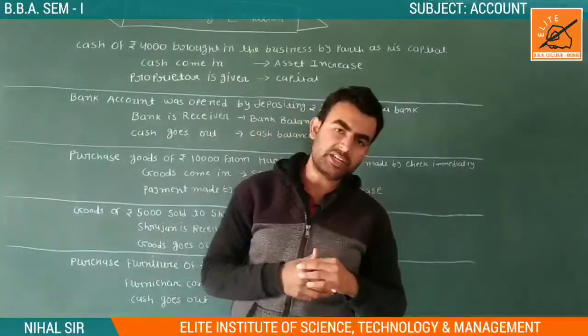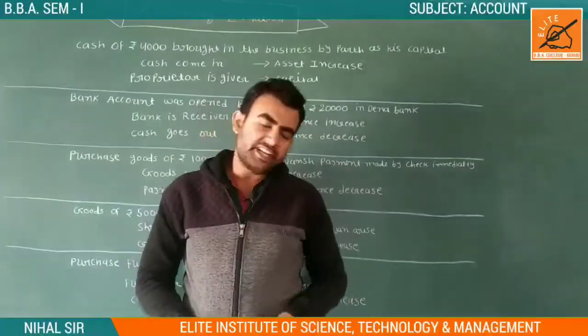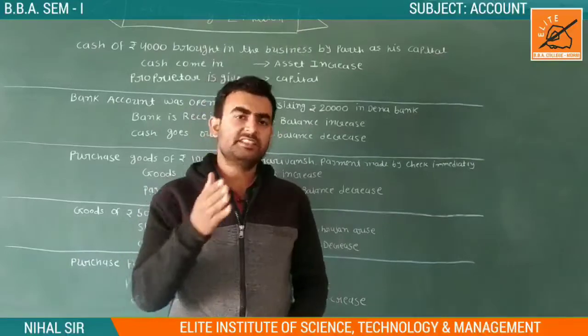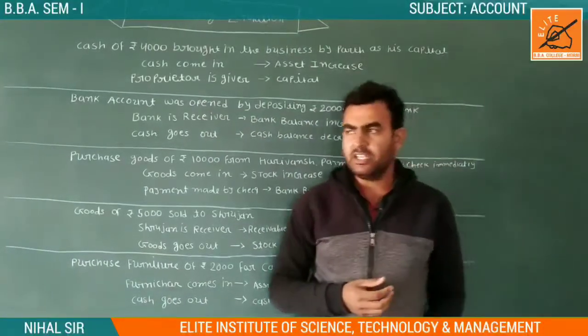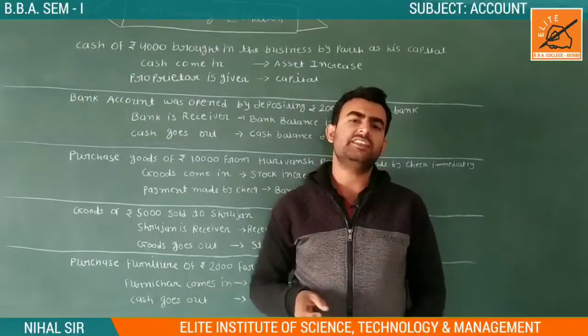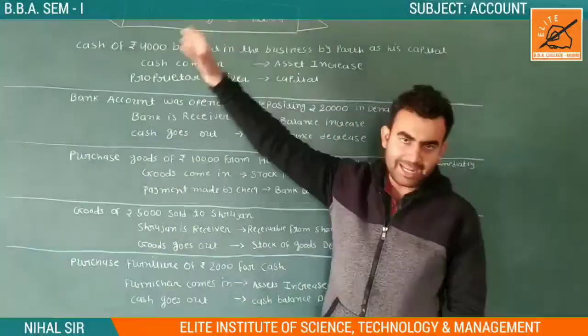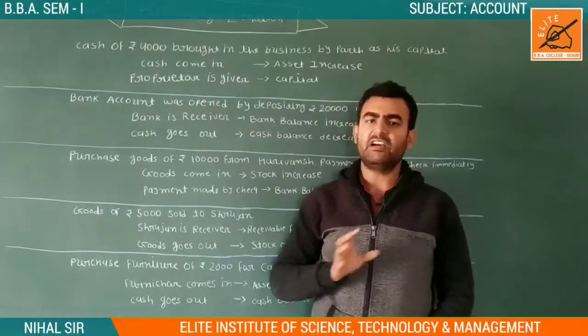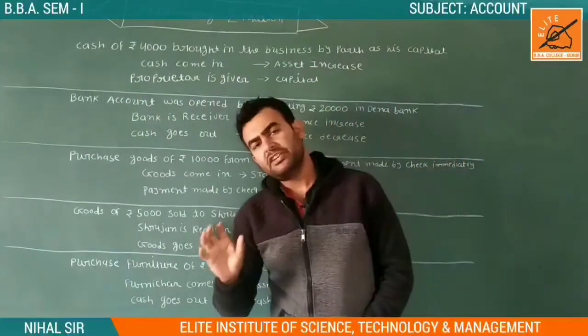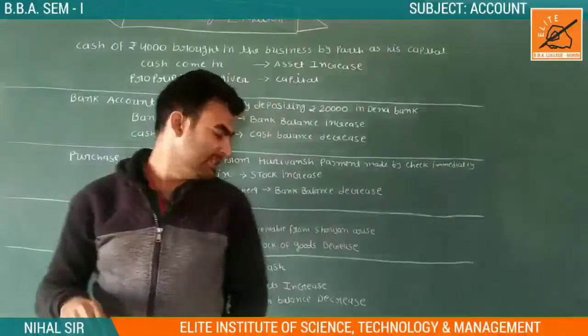One is the debit and the second one is the credit. Every transaction has an impact on the balance sheet. Is it right or not? You all know about that. Every transaction has a direct impact on our balance sheet.